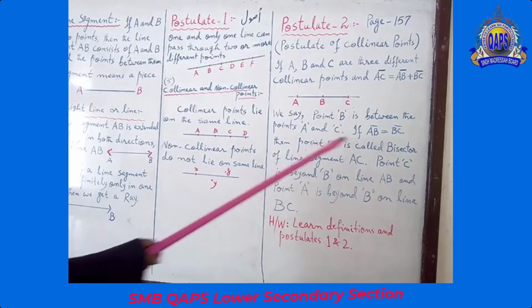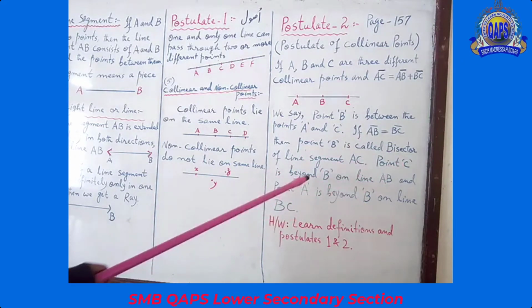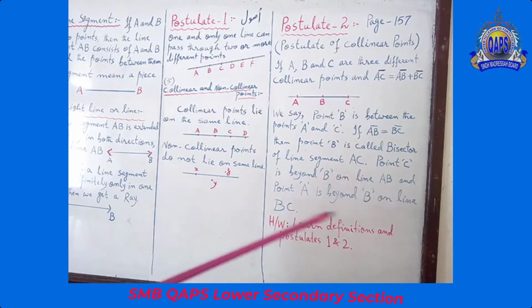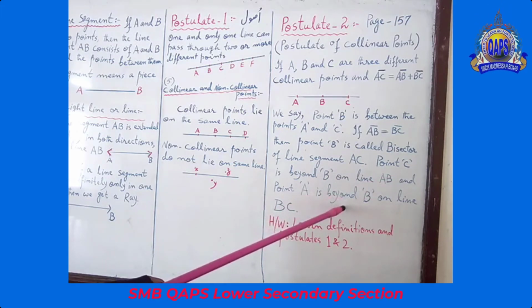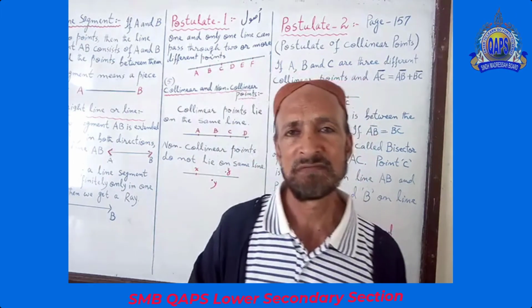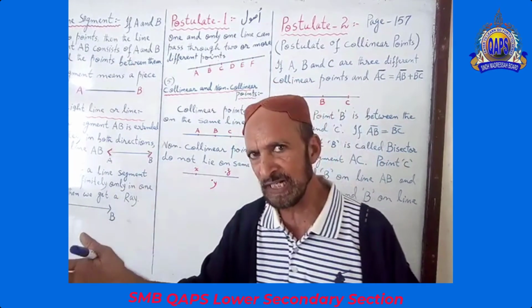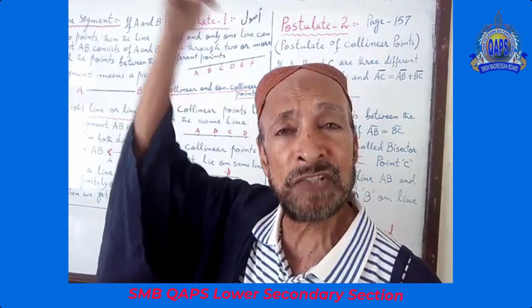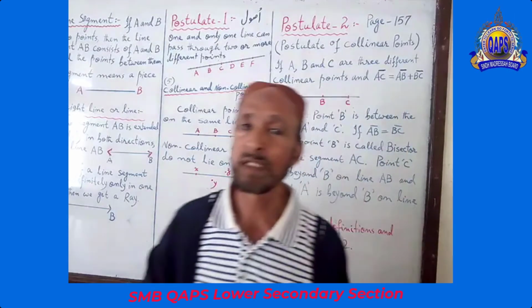So, bisector of line segment AC, point C is beyond B. Point C is beyond B on line AB, and point A is beyond B on line. What is beyond? What does it mean? It means maybe to this side, maybe to that side. We say, beyond my expectations. Remember this sentence.